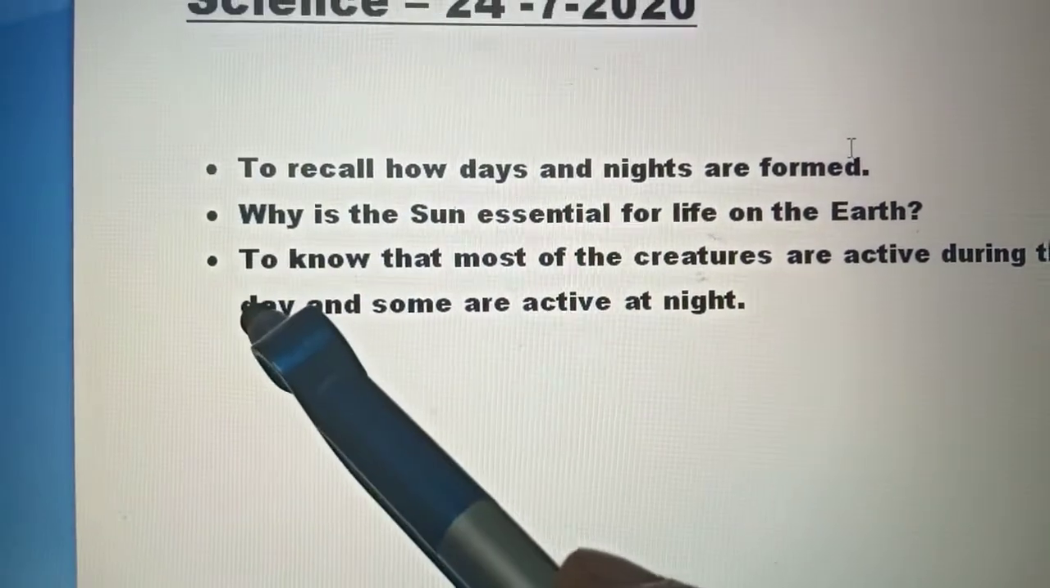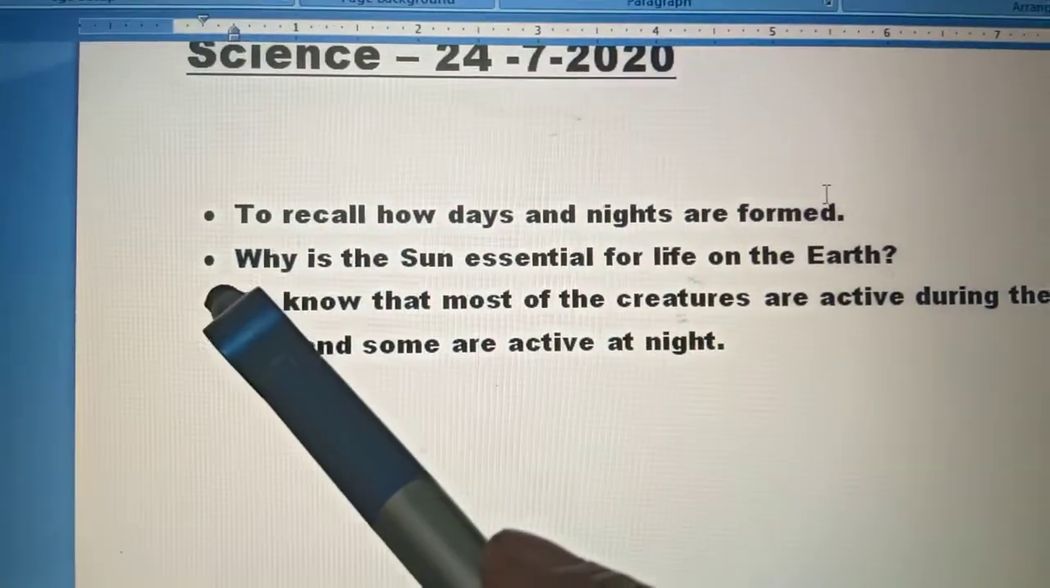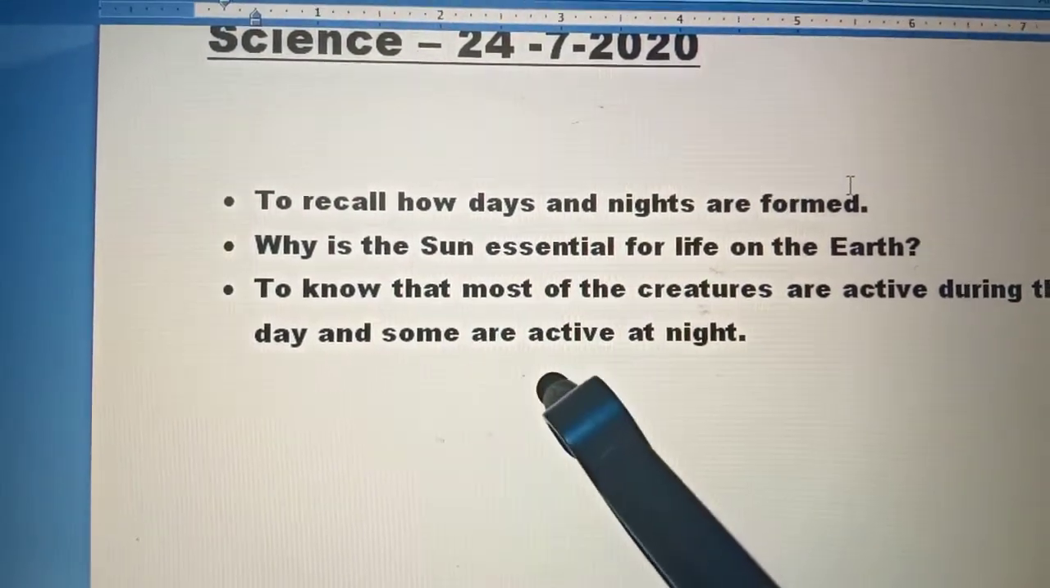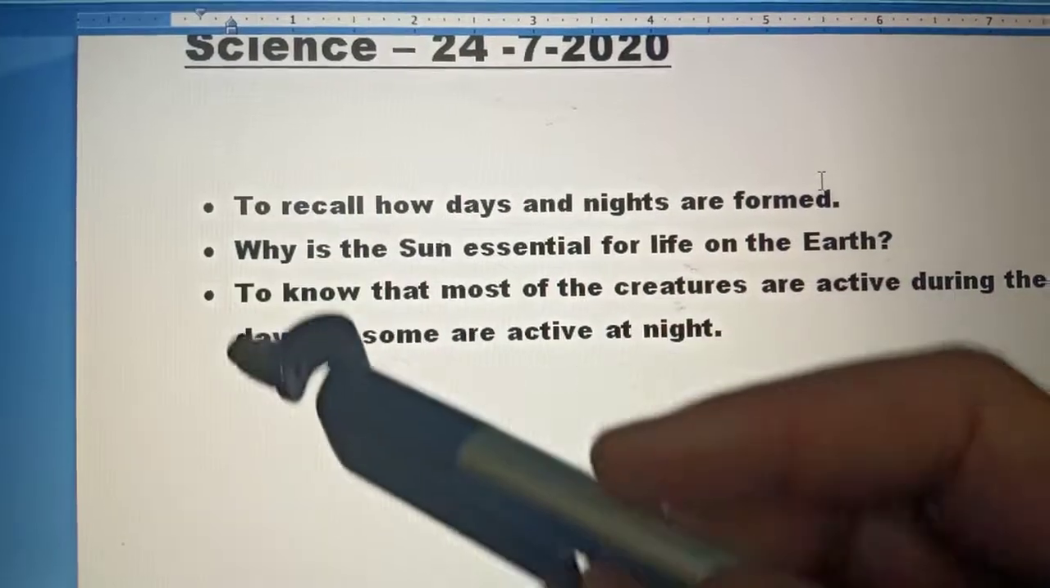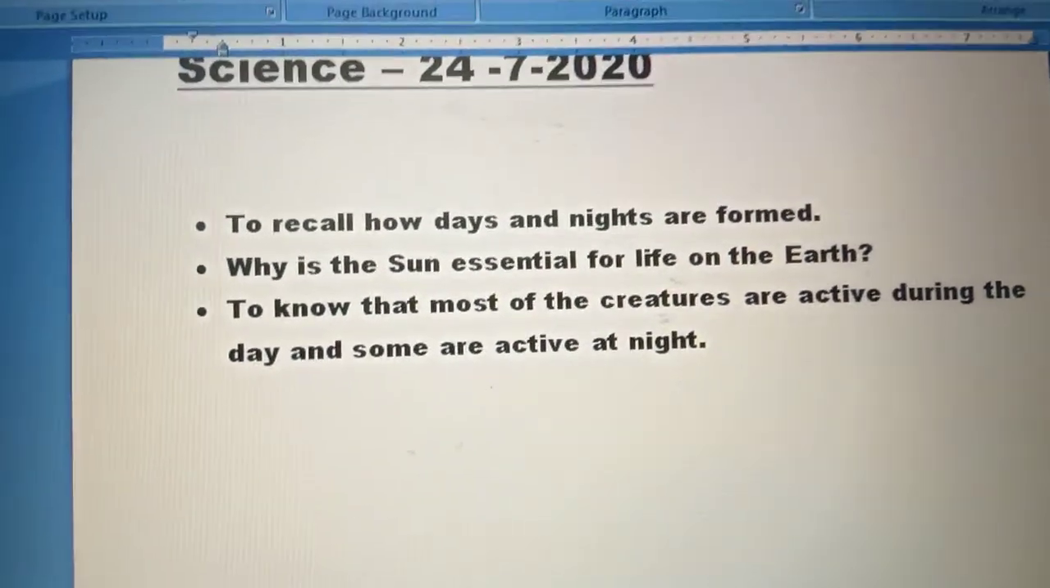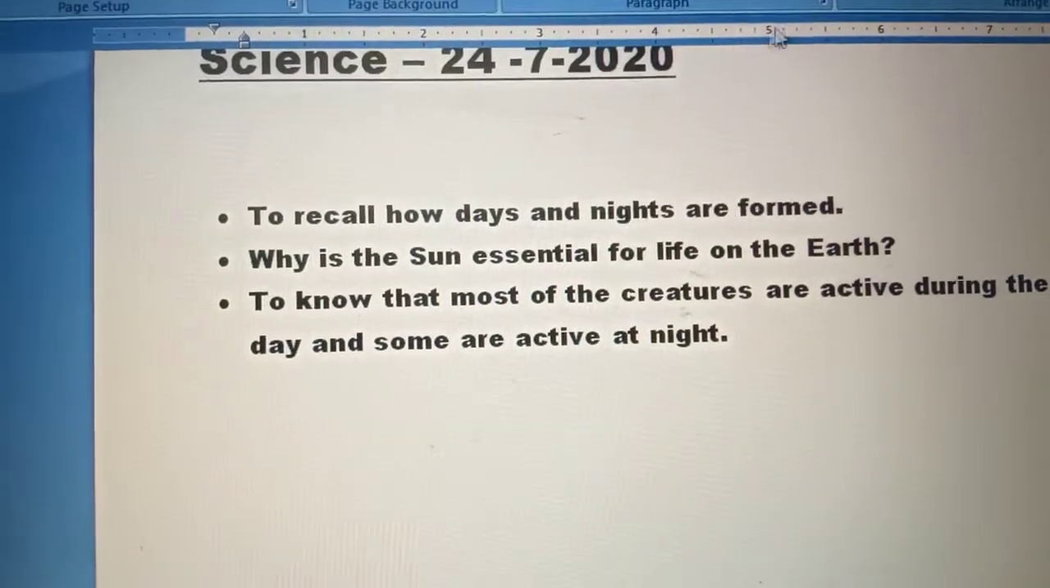Okay, could you see these dots here? These are called bullet points. We have discussed these dots in our instruction text under non-fiction. Yes, okay. Now let's start by recalling how days and nights are formed.